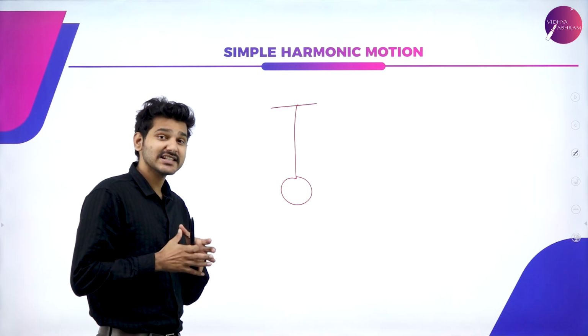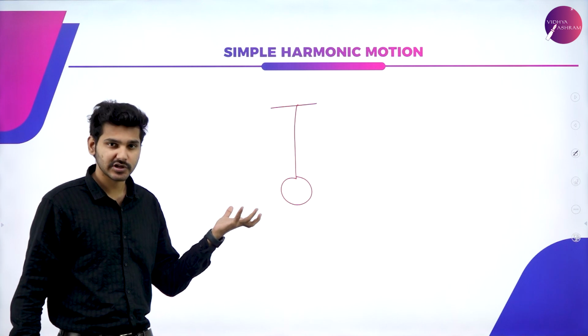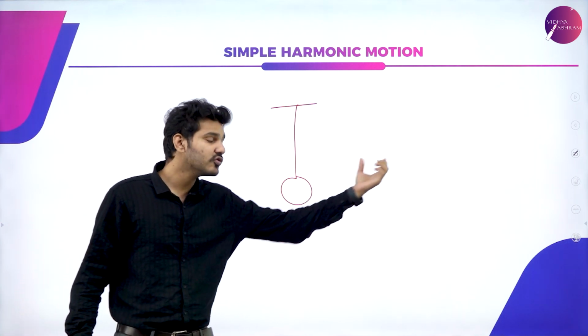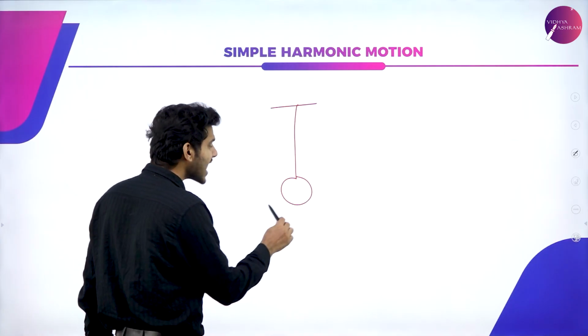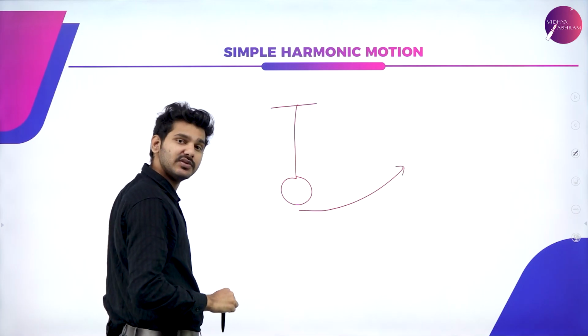So how exactly does this force act? If you take the case of a simple pendulum, you know that when you initially give it a motion, then it moves to and fro, right? So the thing is that as it moves to one extreme position, the velocity actually changes.